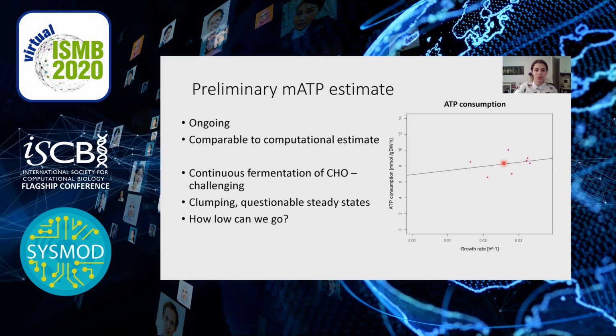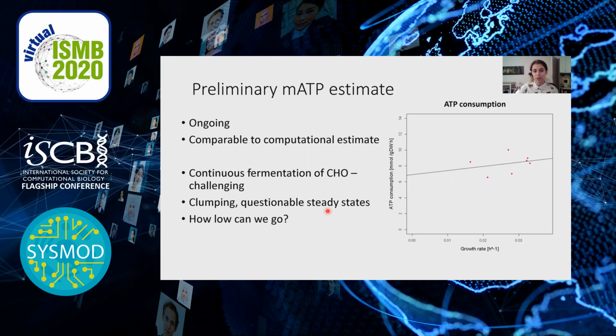And here I would like to just mention some challenges with continuous fermentation of CHO. It turned out to be very challenging because the growth rates are very low. So it takes a very long time, like 1 week or 2 weeks, to get to the steady state.